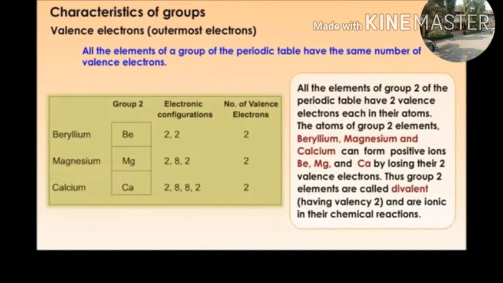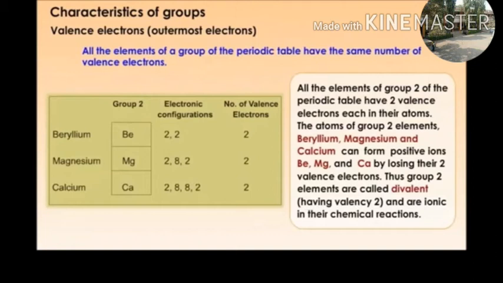All the elements of group two of the periodic table have two valence electrons in each of their atoms. The atoms of group two elements beryllium, magnesium and calcium can form positive ions by losing their two valence electrons.